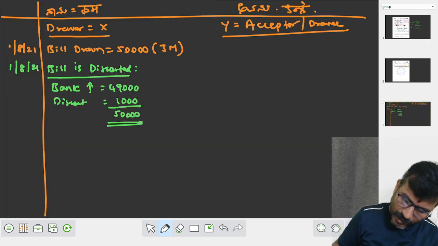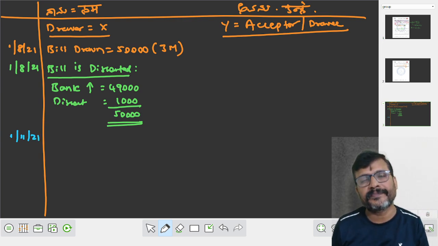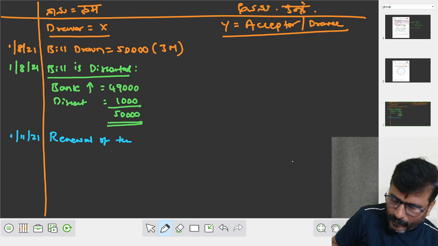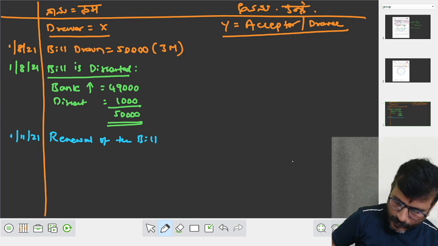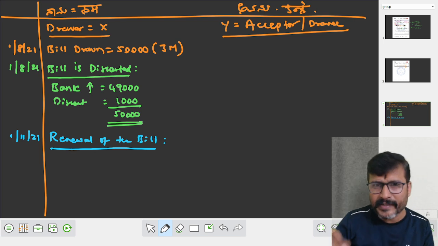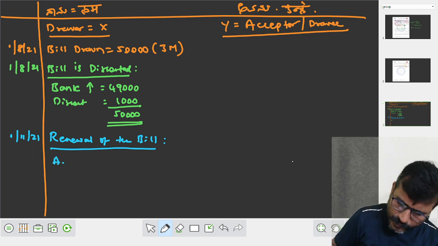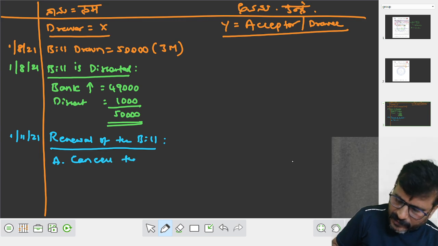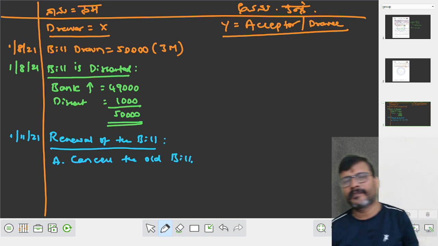Now, on the due date, that is 1st November 21, renewal of the bill. When there is a renewal of the bill, what do we have to do?